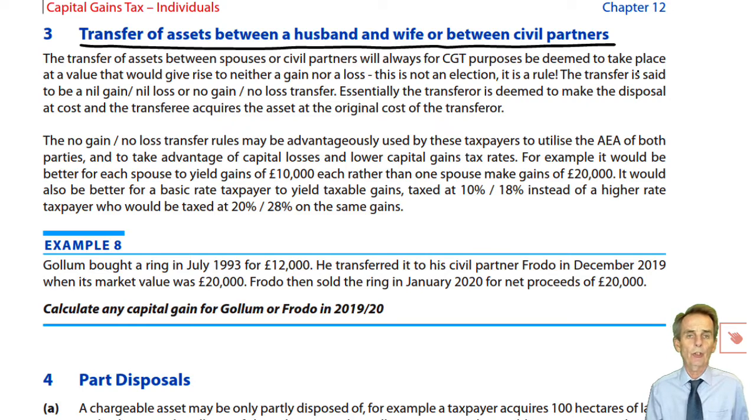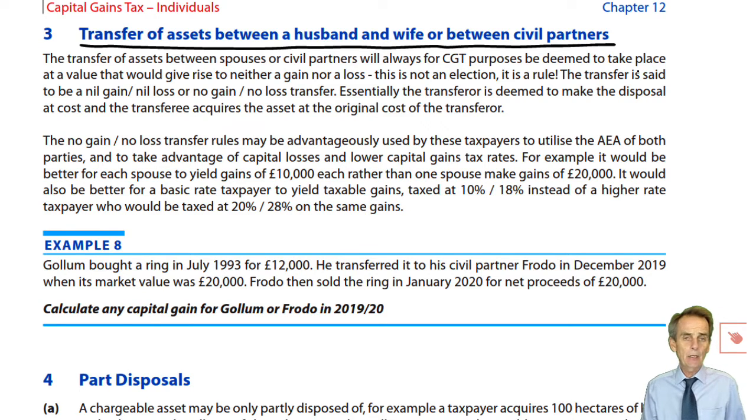Whatever was the cost to the transferor spouse, that is the figure that we use on a disposal, on a transfer to the other spouse. It doesn't matter whether any actual proceeds are involved. This is not a claim or an election, as you'll see in the note. It's a rule that transfers between spouses will be dealt with on a no gain, no loss basis, which means they transfer at cost. So if one spouse has an asset that they had bought for £20,000, it is now worth £30,000, and let's say husband transfers that to his wife.